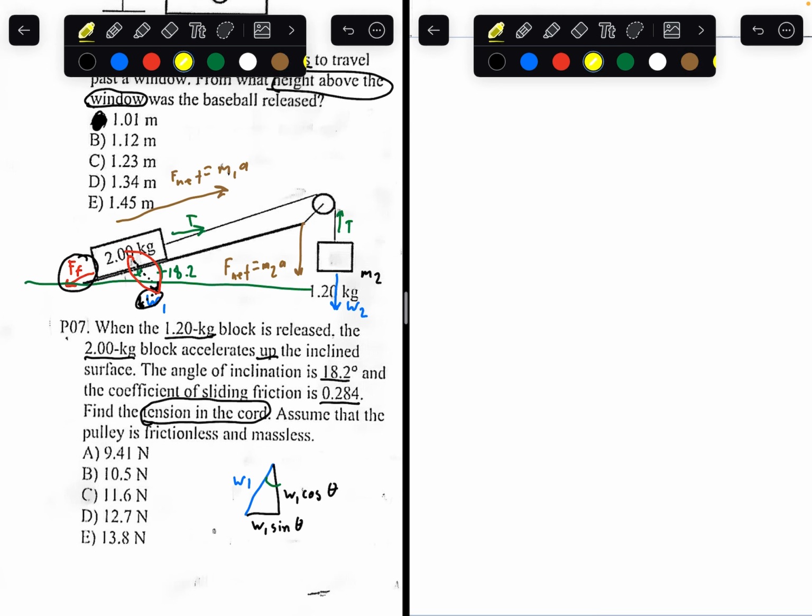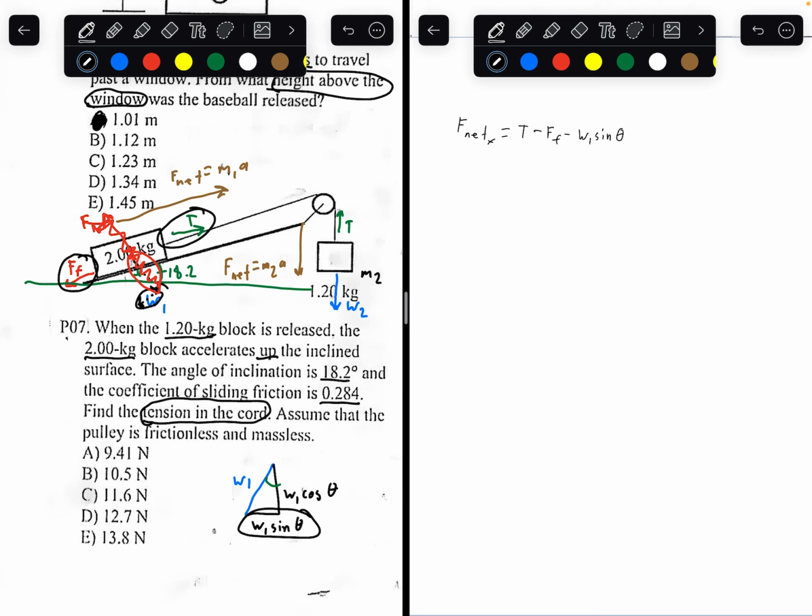I also forgot to draw this out. You will have, what color should I use? Red. You will have normal force. So normal force and that weight component cancel each other out. So you're left with tension, the horizontal weight component, which in this case was sine theta, and the force of friction. Now we'll draw the equation. The net force in that direction, in the x direction, is equal to tension minus the force of friction minus weight 1 sine theta.